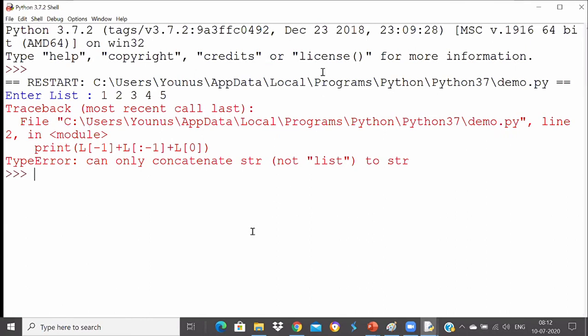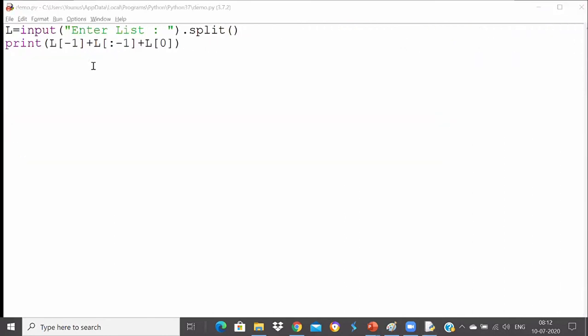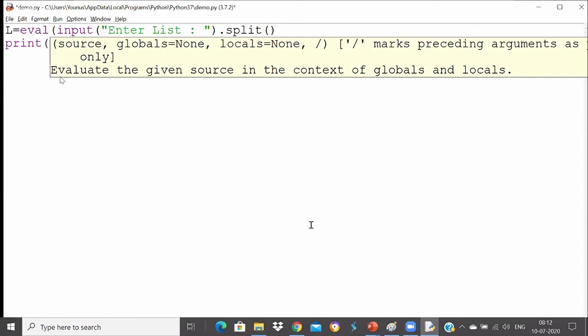Can only concatenate... One minute. Is there a problem here? It's saying can only concatenate string to string. I think one thing is string, another one is list actually. This is converting into string, guys. That's the problem. No, you can concatenate with list. It's not that problem. Okay, let's use eval here and check with that. Let me check is there any problem in this code or not.